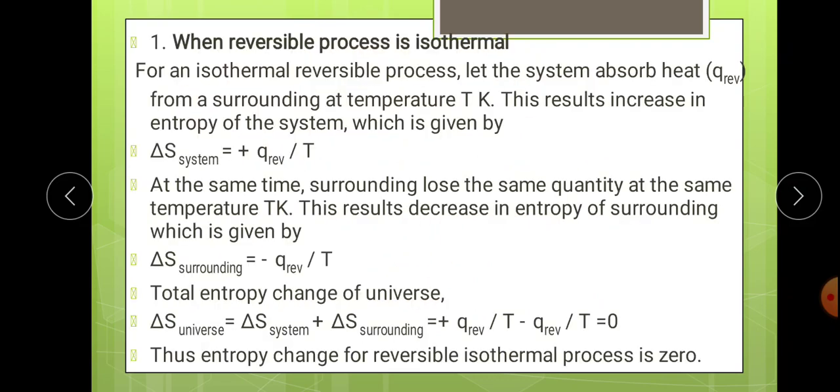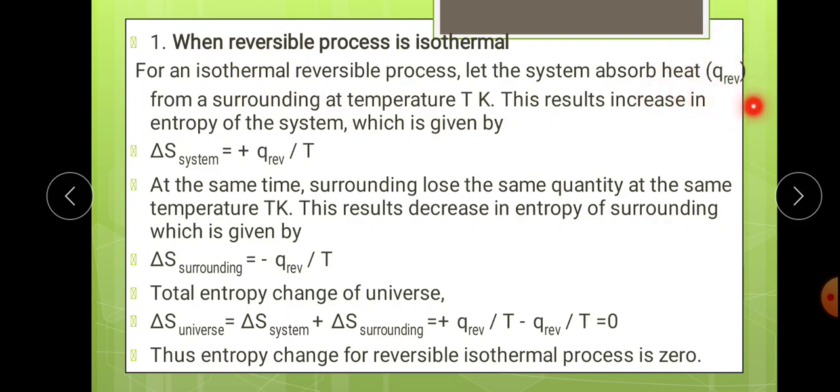So let's talk about the first one, that is a reversible process in an isothermal condition. We know that in an isothermal condition, the temperature is constant throughout the reaction process. So for an isothermal reversible process, suppose the system absorbs Q reversible amount of heat.